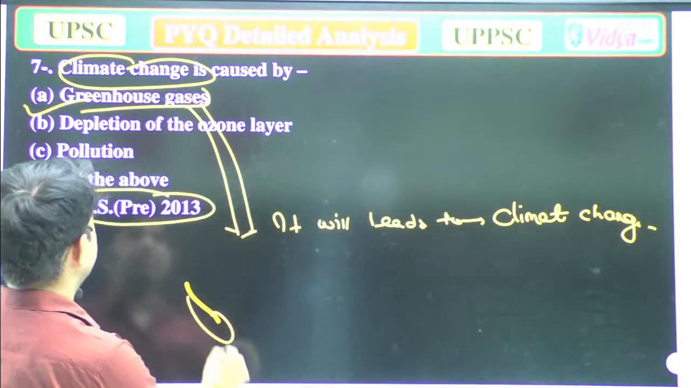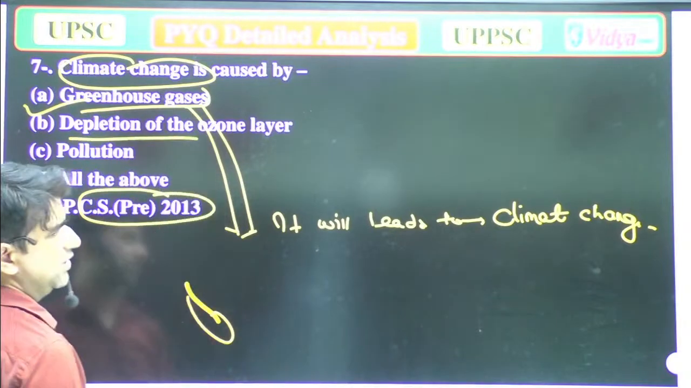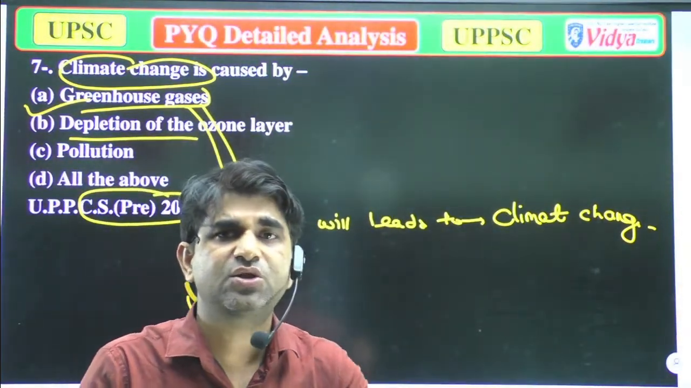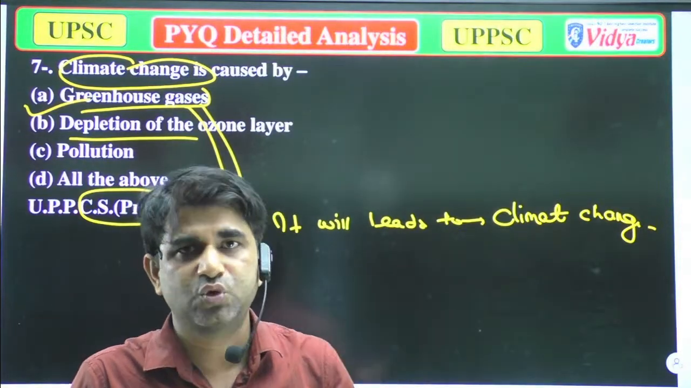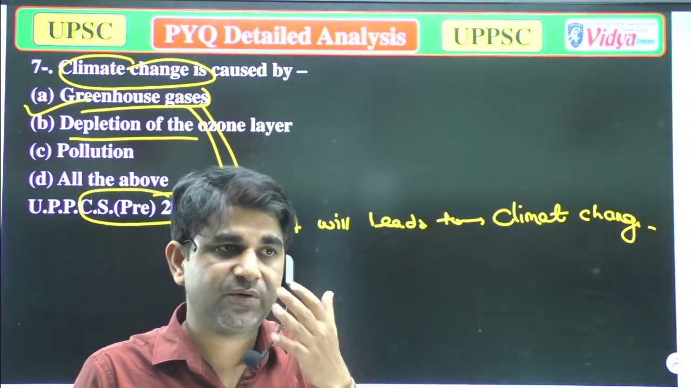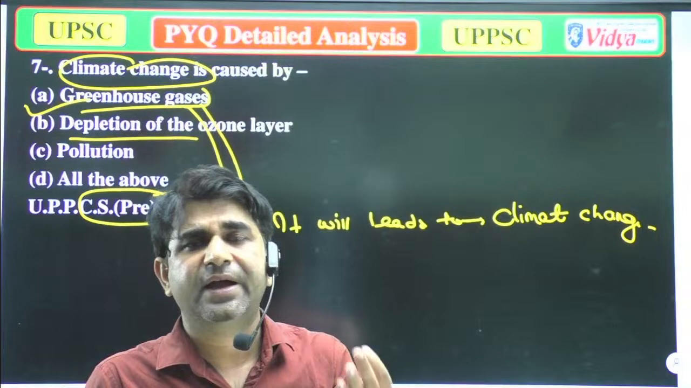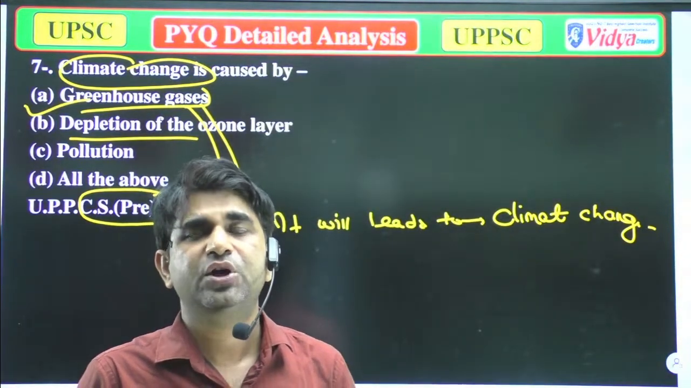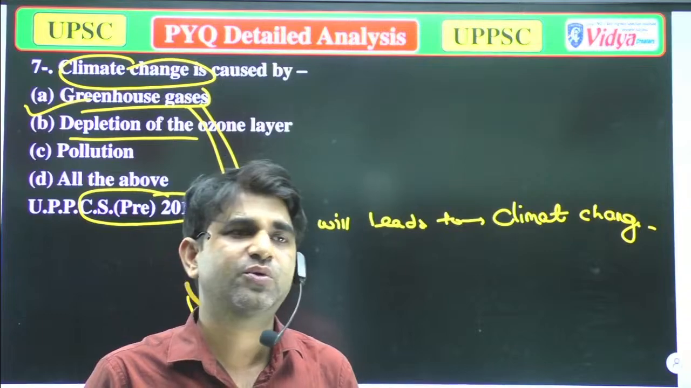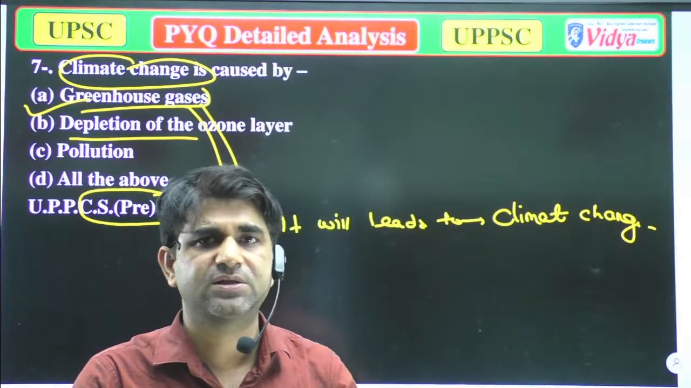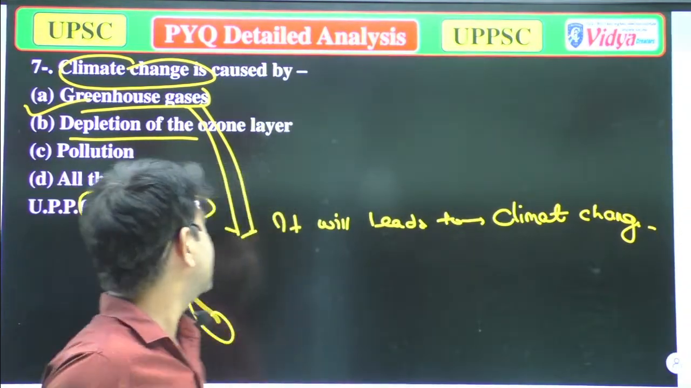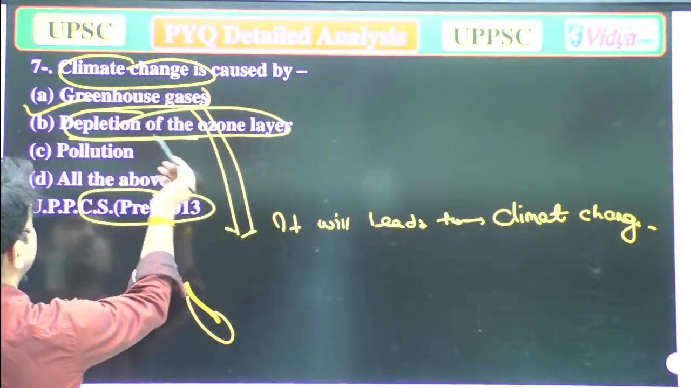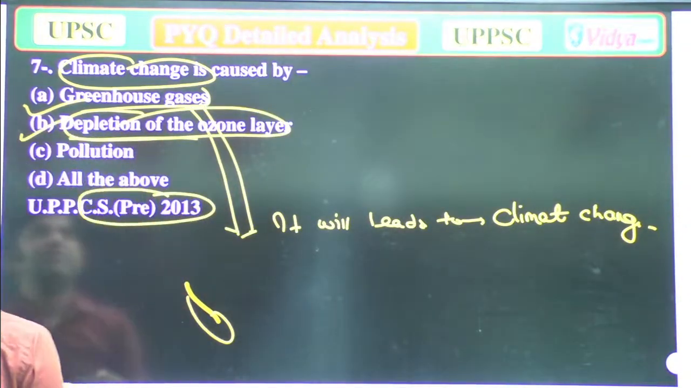Now second is depletion of ozone layer. It's true that when there are any changes in the ozone layer, meaning there will be an ozone hole, or depletion in any part of the ozone layer, that will cause huge global warming, huge cancers, or huge burning of the skin of various organisms. So that is also correct, depletion of ozone layer will also affect the climate. So option B is also correct.